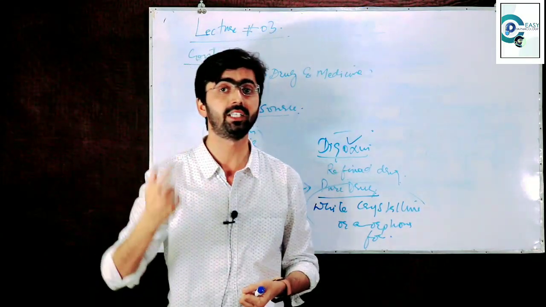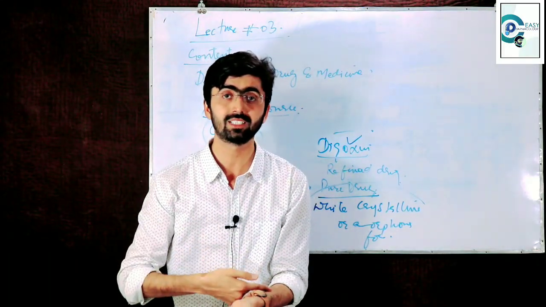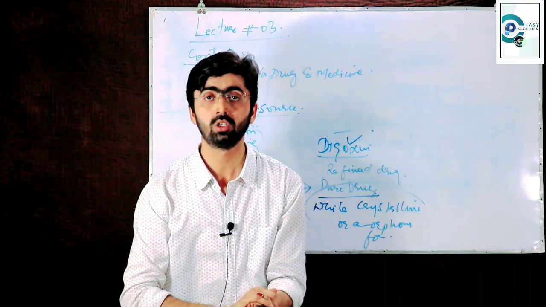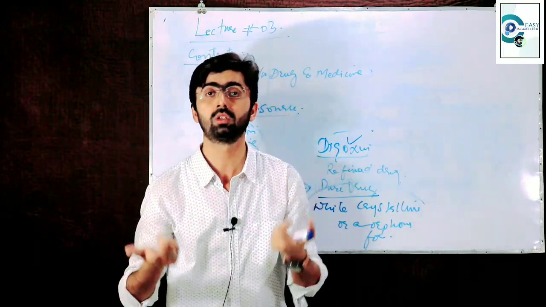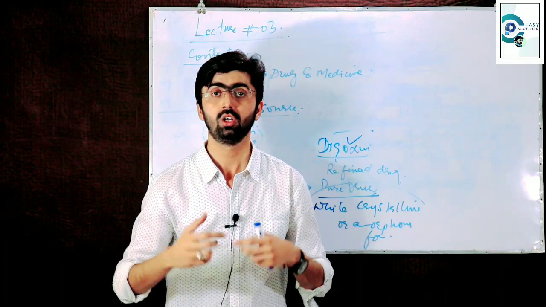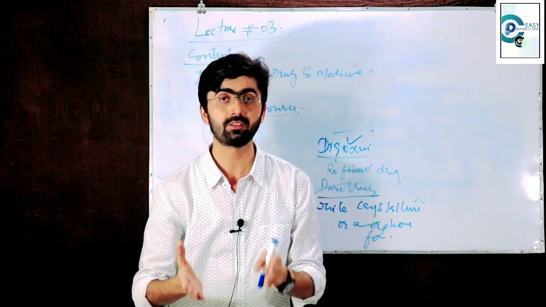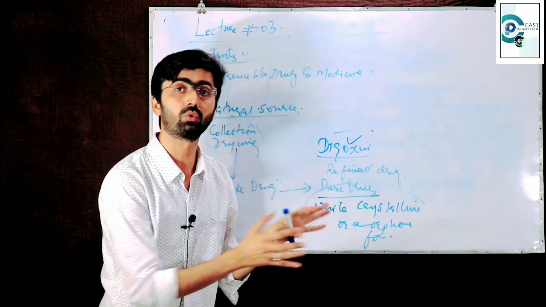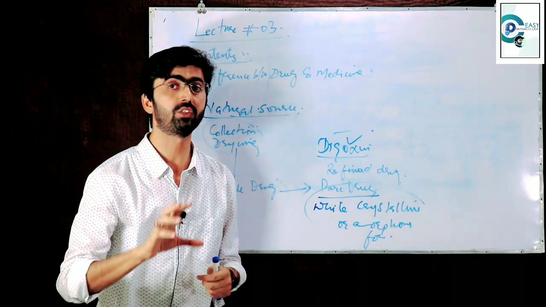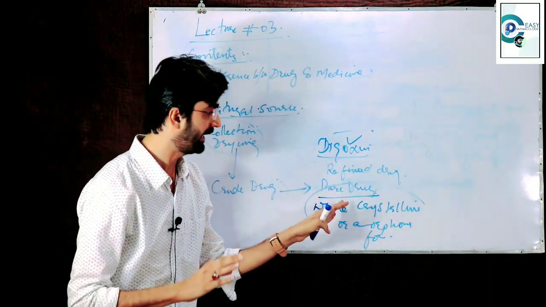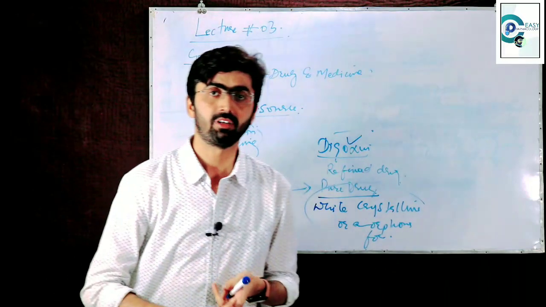If there is a need to administer the drug through injection form, through topical route, through rectal route, through nasal route, through inhalation route, how can we administer the drug through all these routes? So here the issue also arises. So here the need is what?